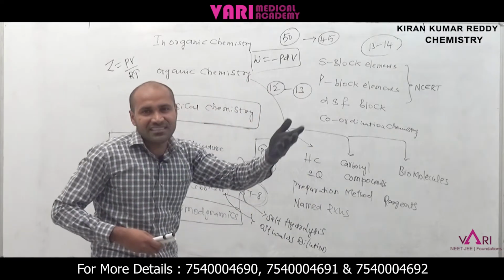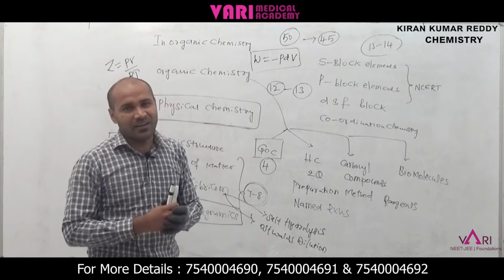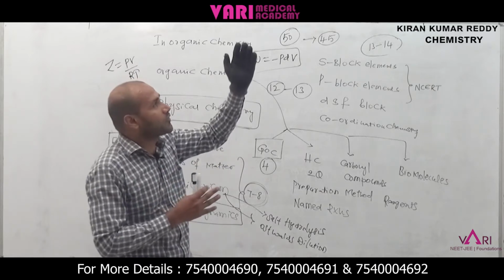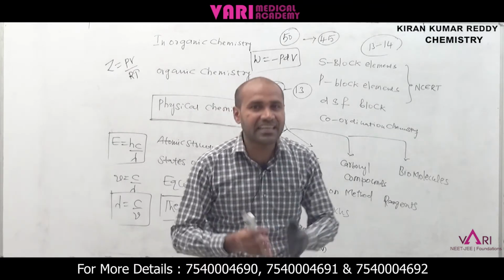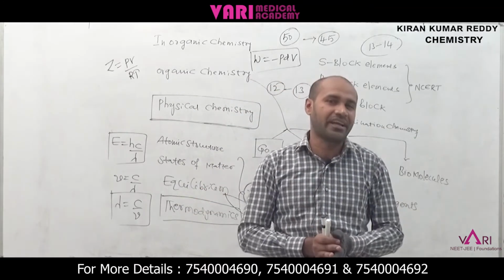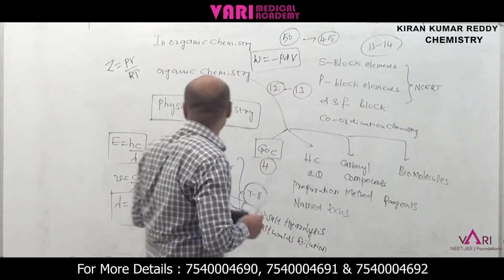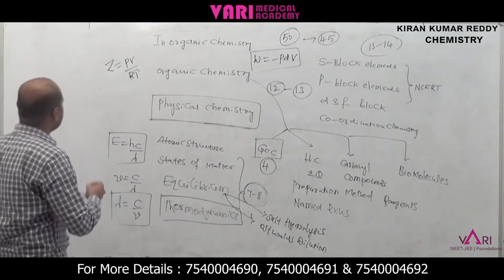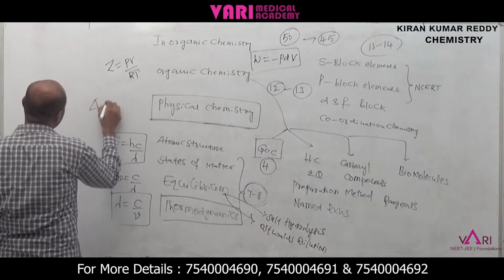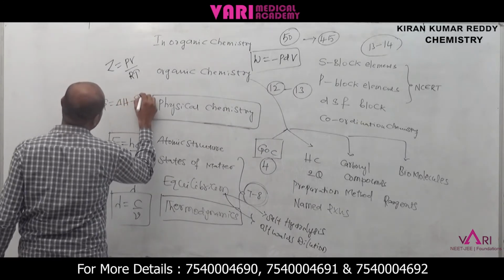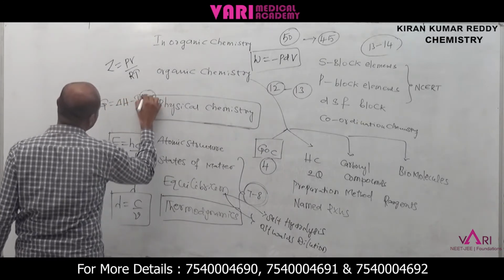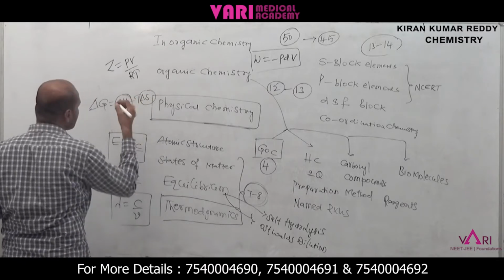All natural reactions are spontaneous. Water flowing from high hills to lower hills is also a spontaneous process. There is no external agent required. That is called spontaneous. But who will explain the spontaneity? Delta G is equal to delta H minus T delta S. But entropy is not explained and enthalpy is also not explained.